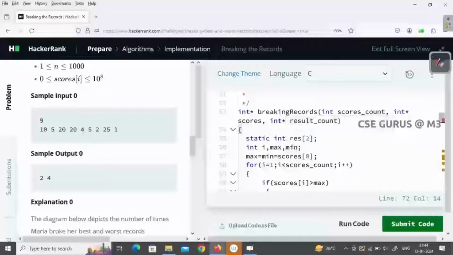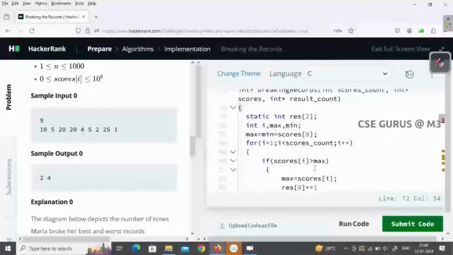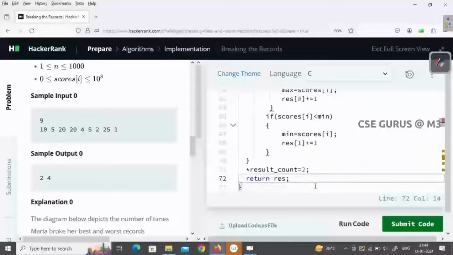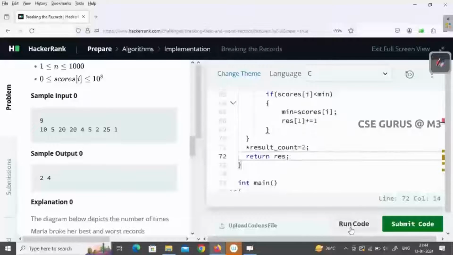So I've taken the array result of 2, and max and min, which are initialized to the first value, then comparing. If the current element is greater, max is updated, and at the same time it's a record breaking, that's why update result of 0. Similarly for the minimum record, update result of 1. Finally returning the result array.